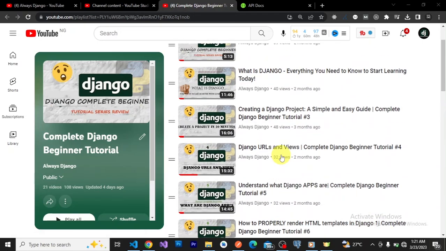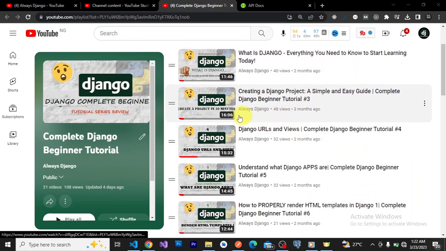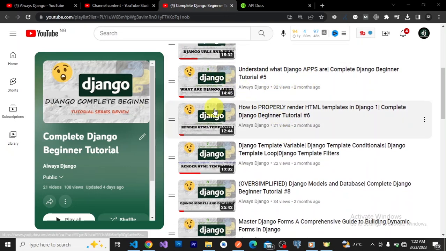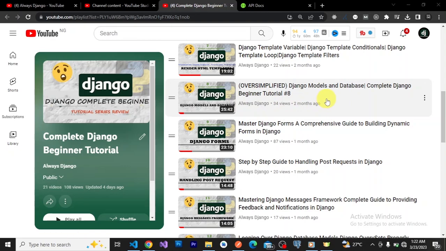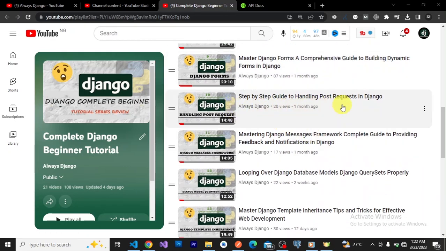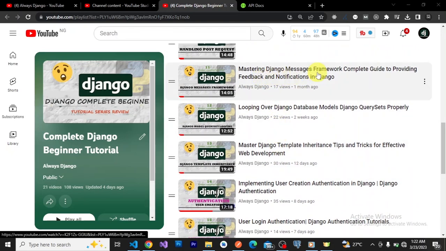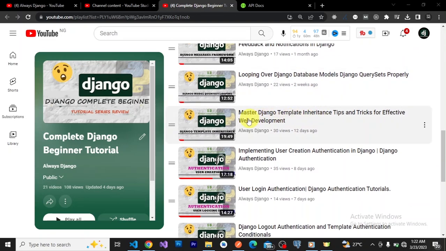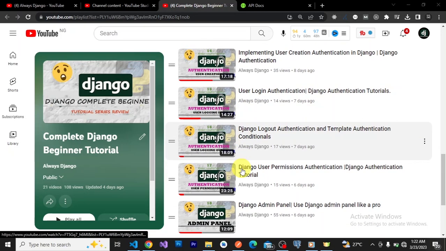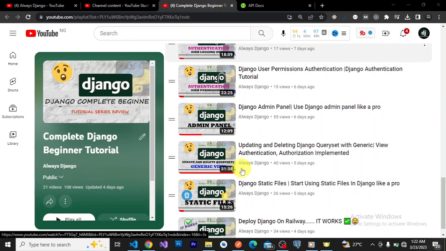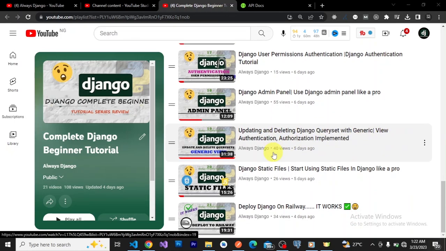So we started from the playlist preview, to what is Django, to creating a Django project, Django URLs and views, understanding what Django applications are, how to render Django templates properly, Django template variables, Django models and database, Django forms, handling POST requests, Django messages framework, looping over database queries, template inheritance, user creation, user login authentication, logout authentication, user permissions, Django admin panel, updating and deleting query sets with generic views, authentication and authorization implemented, static files, then finally deployment.